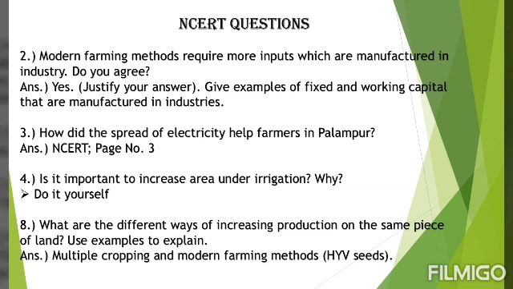So you will write number 1, multiple cropping, and then you will write the definition of multiple cropping, and then you will write the different types of crops that farmers grow in different seasons. Then the next point can be modern farming methods, and there you can give the example of HYV seeds, that farmers were using traditional seeds, but with the use of these HYV seeds they are able to produce more. Number 3, you can write about the irrigation facility through which they are able to produce more.